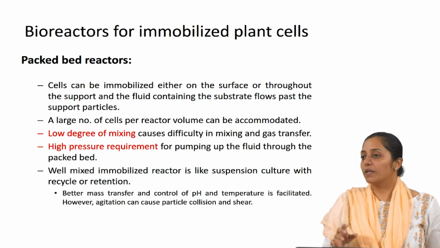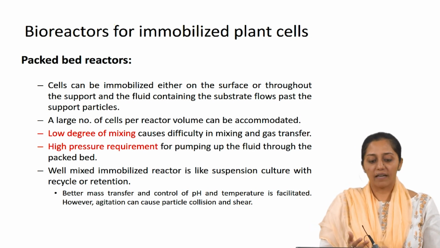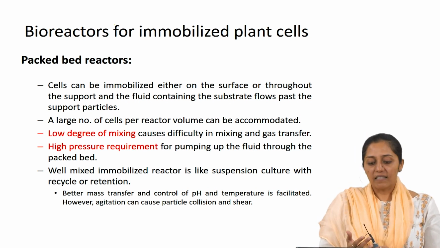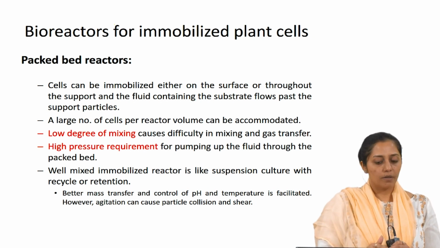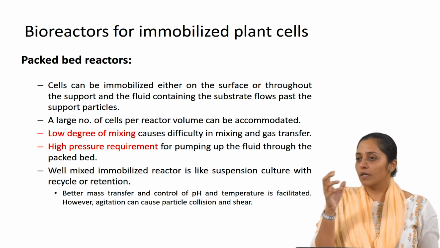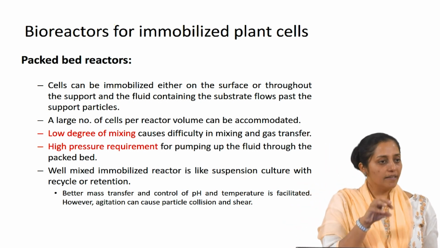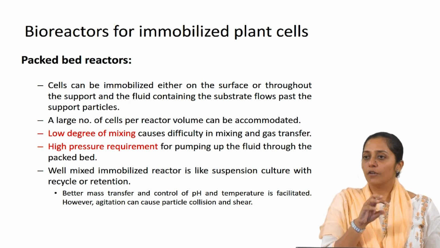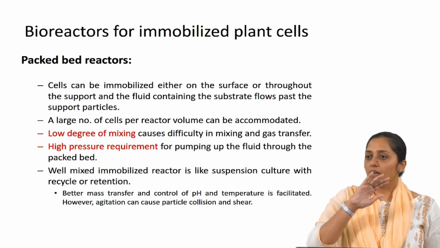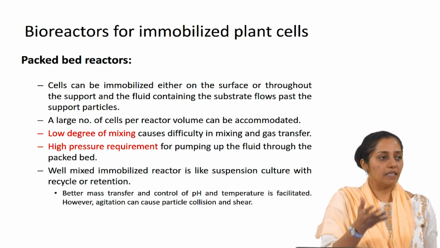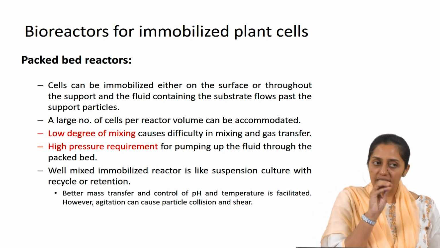What are the different bioreactors which are used for plant cell immobilization? Packed bed reactors. Now, cells are immobilized either on the surface or throughout the support. So even if you remember your immobilized enzymes, the enzymes either can be embedded inside the bead itself or they can be embedded on the surface. Similarly, the cells either can be attached to the surface or they can be embedded inside the bead.